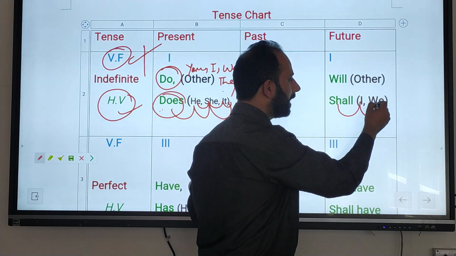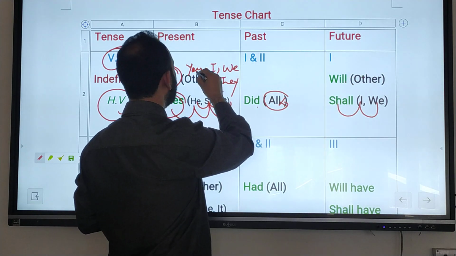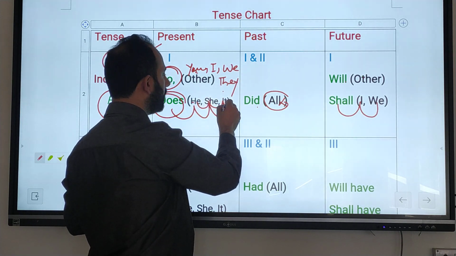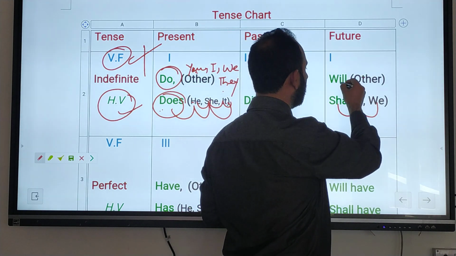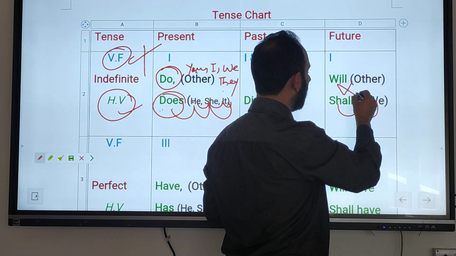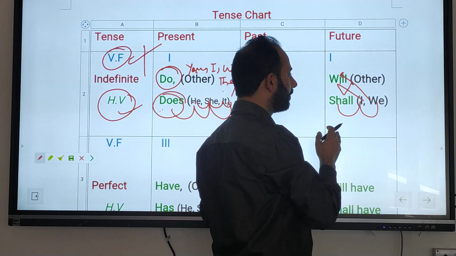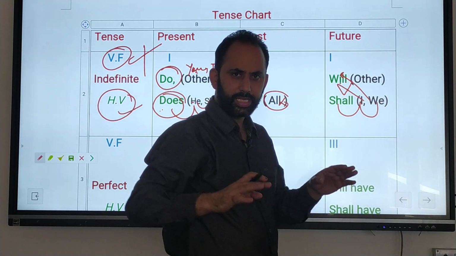Shall is used with I and we, and will is used with others. By others I mean you, they, he, she, it. But sometimes we make the reverse, that we use will with I and we. That is another topic.